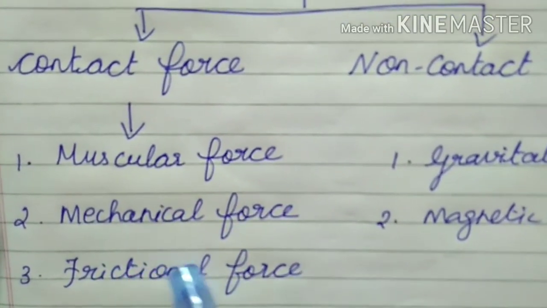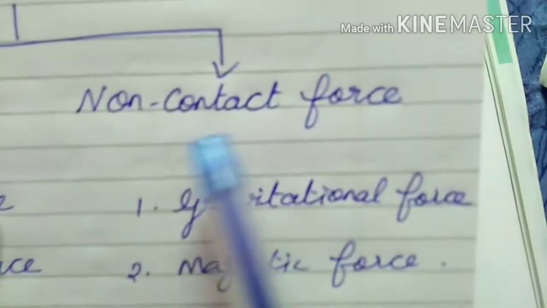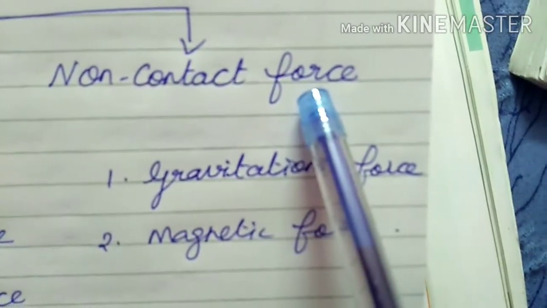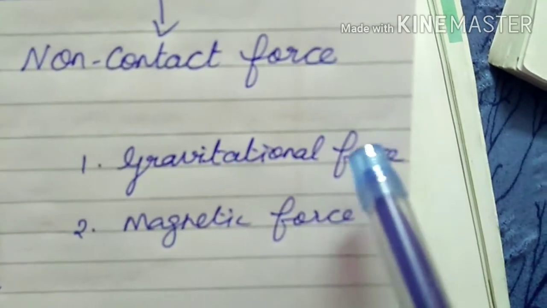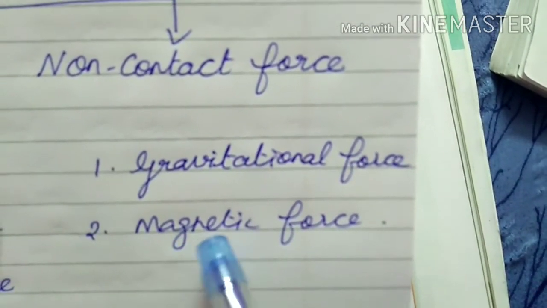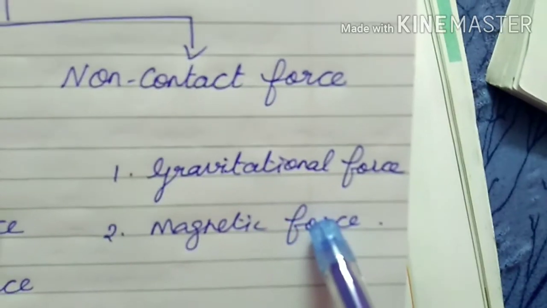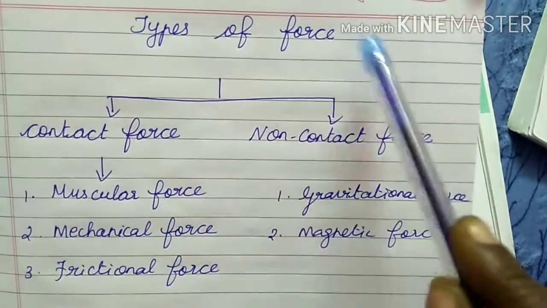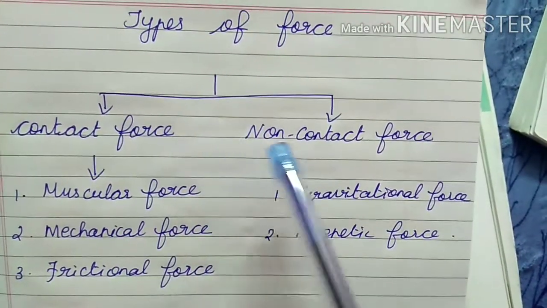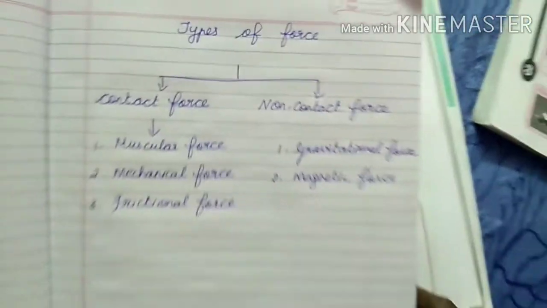Third one, frictional force. The non-contact force is classified into two. Gravitational force, first one. Second one is magnetic force. Types of force: contact force, non-contact force.